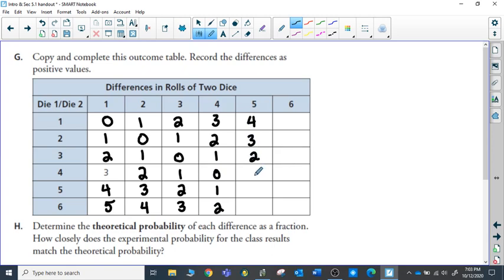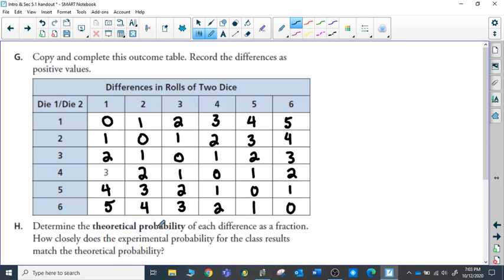And so once we end up filling in the outcome table, you're going to see very quickly that when we roll 2 6-sided die, there are 36 possible outcomes. 36 possible differences. And I'm just about done here, so I have them all.